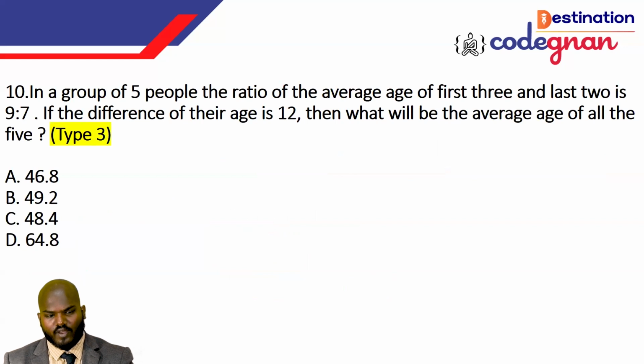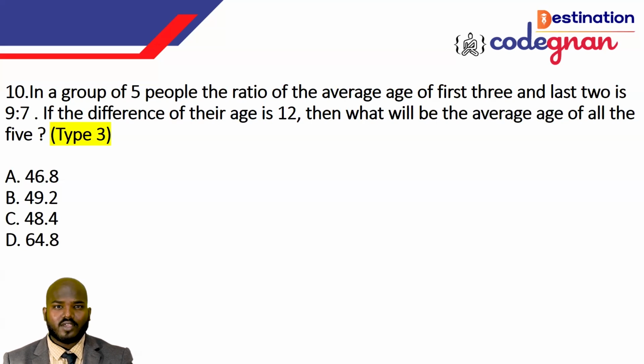So in a group of 5 people, you see this one, the ratio of the average of the first 3 and the last 2, they have given us here as 9:7. So if the difference of their ages is 12, then what will be the average age? You see this one, guys?